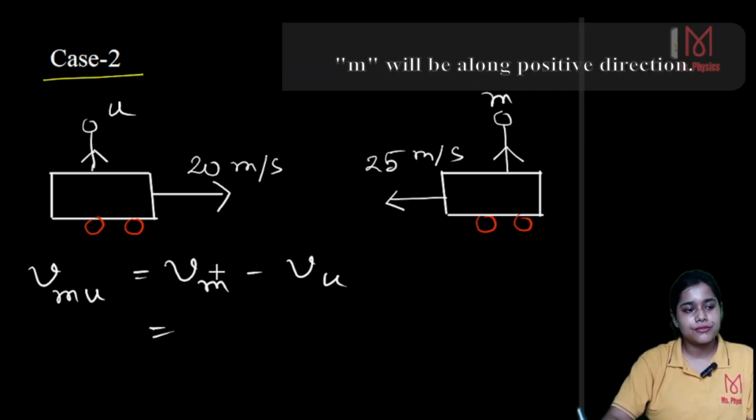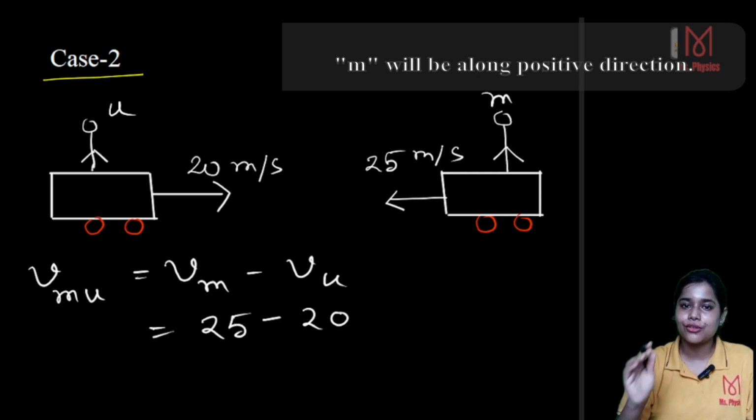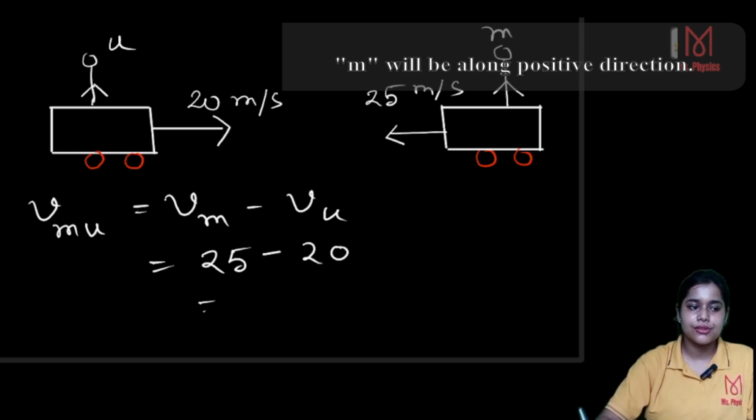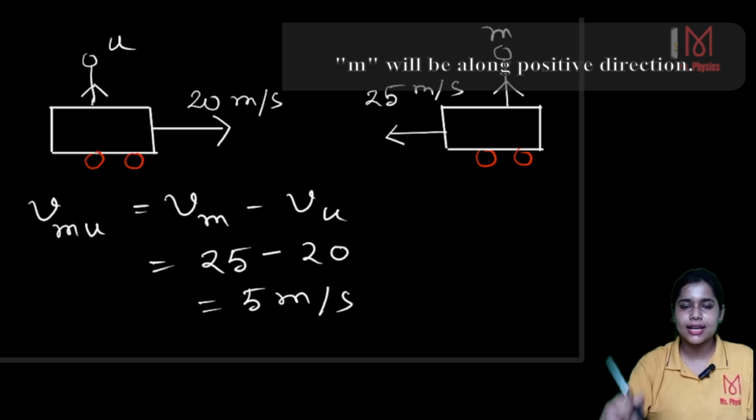Velocity of me is 25 minus velocity of u, which is 20. See, you are at rest in the bus. That means your velocity is the velocity of the bus, nothing else, since you are at rest. Whatever velocity the bus has, your velocity will remain the same. So that's why 25 minus 20 gives you 5 meter per second. This is the velocity of me with respect to you. You will see that I am moving with 5 meter per second.